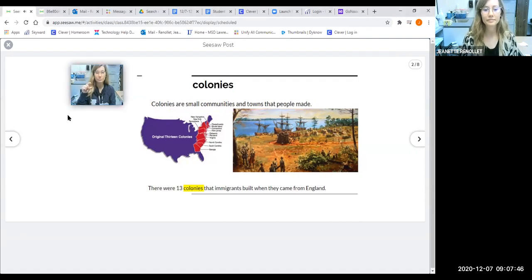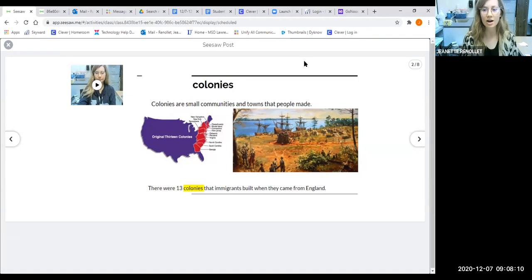Colonies are small communities and towns that people made. Okay, now you're going to do it with me. We're going to say the word. Then we're going to read the whole sentence. Ready? Colonies. Colonies are small communities and towns that people made. Let's try it again.